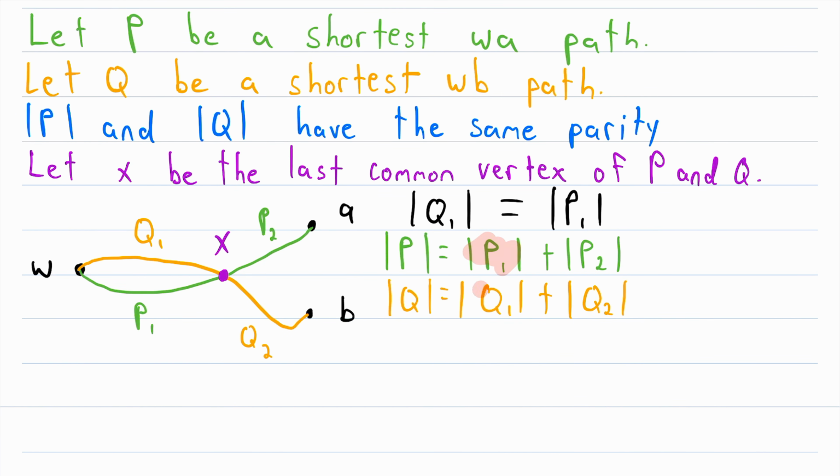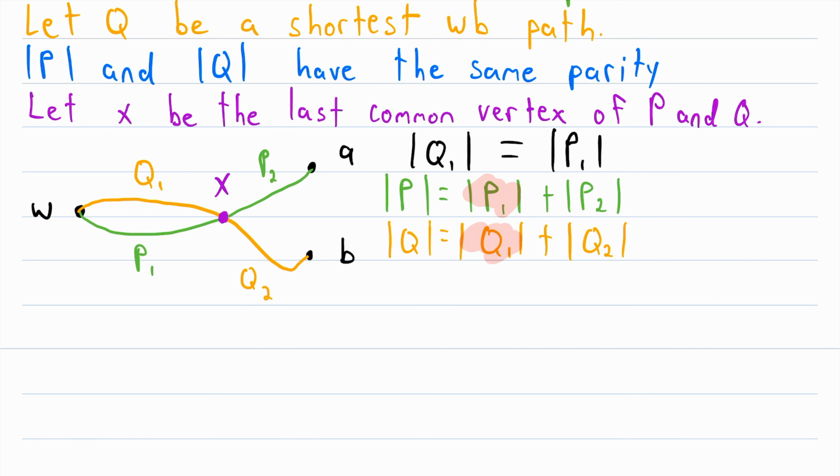So since P1 and Q1 have the exact same length, that means that the lengths of P2 and Q2 have to both be even or both be odd. Because if one was even and the other was odd, then the length of P and the length of Q would not have the same parity. One would be even and one would be odd. So let's write that down, because that's another very important fact. The length of P2 and the length of Q2 have the same parity.